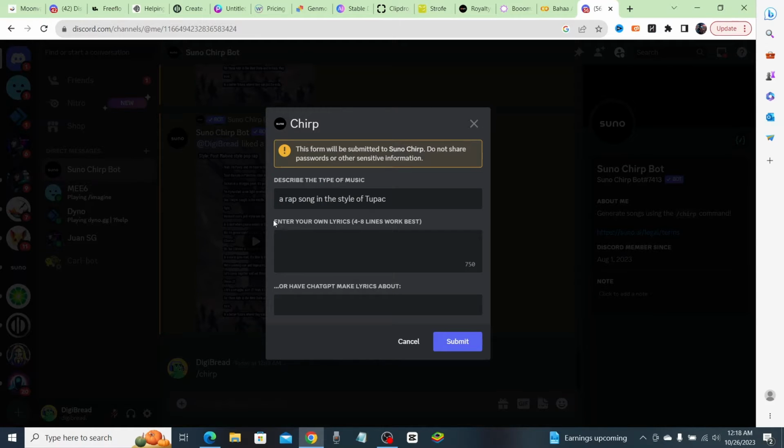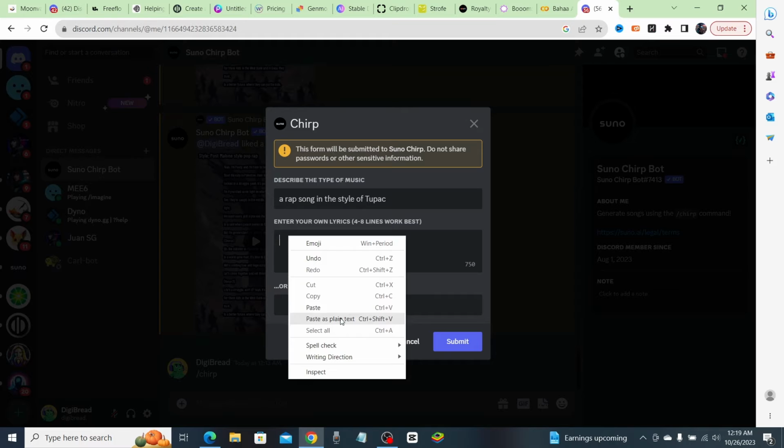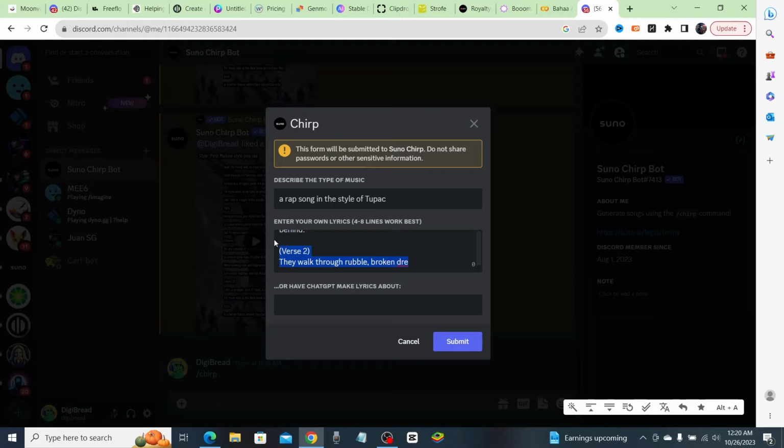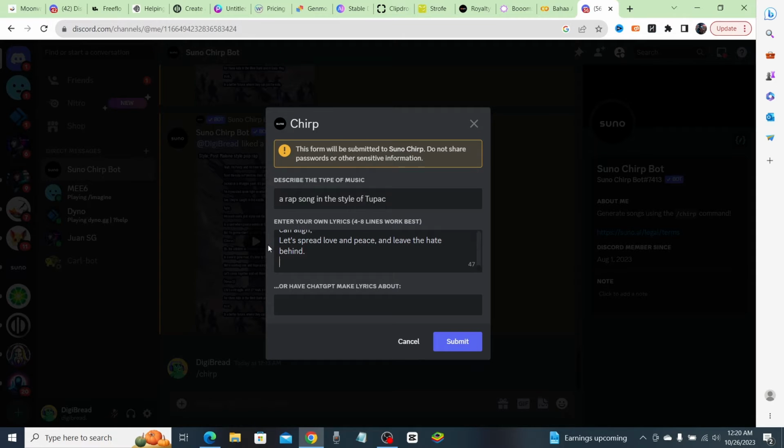Now it says enter your own lyrics. So we're going to go ahead and paste in our lyrics, or you can have ChatGPT make lyrics for you straight through the Suno Chirpbot. So since we have our lyrics, I'm just going to go ahead and paste them in. And now as you can see, I'm not able to get the whole song in at once. Okay, so see how it doesn't even finish the first line of verse 2? I'm just going to go ahead and delete that part. Now I'm going to show you how we can create the entire song. Don't you worry. Now that we put our lyrics in, we're just going to go ahead and click submit.